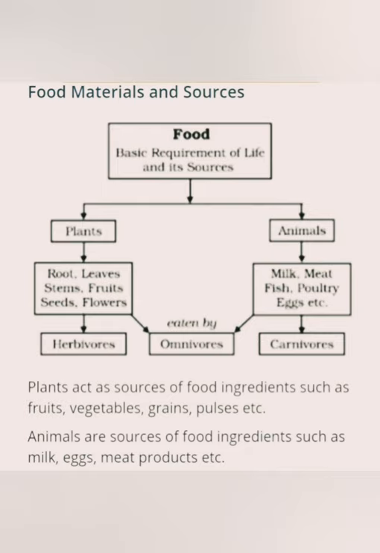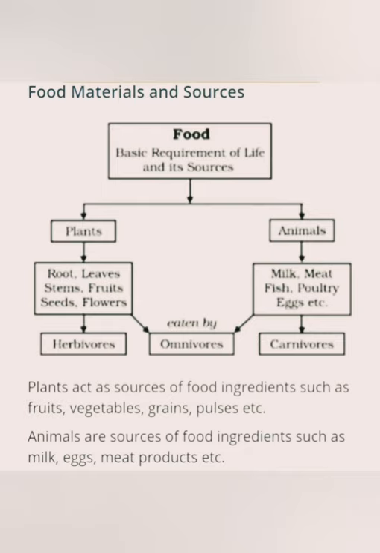What are the plant sources? Several parts of the plant serve as sources of food. From plants we get fruits, all the vegetables, cereals, grains, pulses, etc. These all types of food we get from the various portions of a plant. For example, we eat leafy vegetables, we eat fruits, and some parts of the plant like stem and root. Now you can see in the figure here the root part we eat in carrot and beetroot, and in the second figure you can see potato and onion. These both are underground stems that we eat.